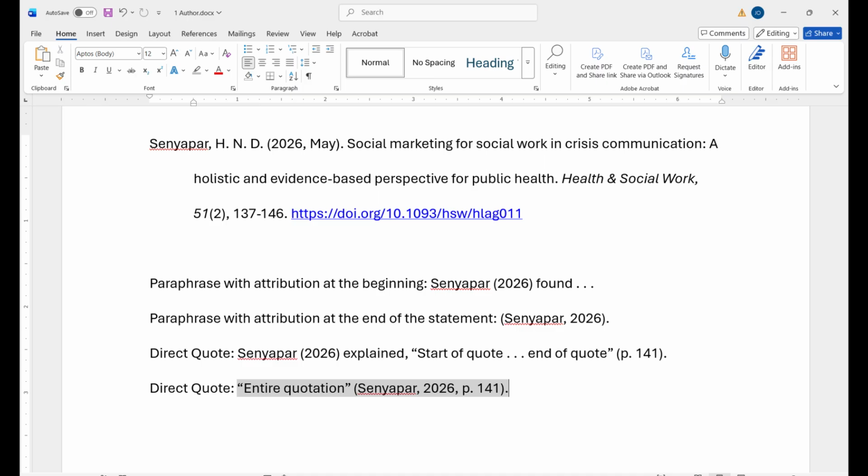To put the attribution after the quote, have the quotation within quotation marks, but no period, followed by an open parenthesis, the author's last name, comma, space, year, comma, space, followed by a lowercase p, period, space, and the page number, closing parenthesis, and the period.